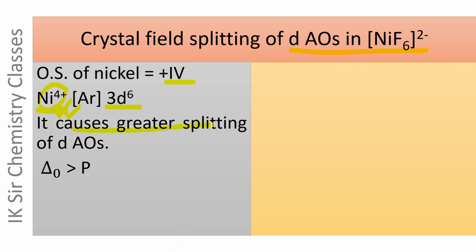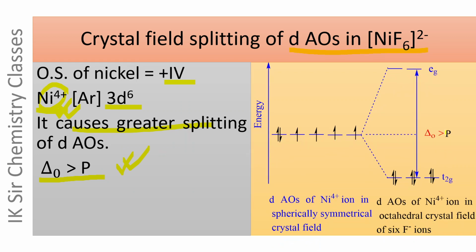It causes greater splitting, and in this case delta O becomes greater than pairing energy, despite the fact that F− ion is a weak ligand. In this case, delta O is greater than pairing energy, and therefore low spin complex will be produced. All these 6 electrons are paired up in t2g set of orbitals, and thus [NiF6]2− is a low spin octahedral complex.